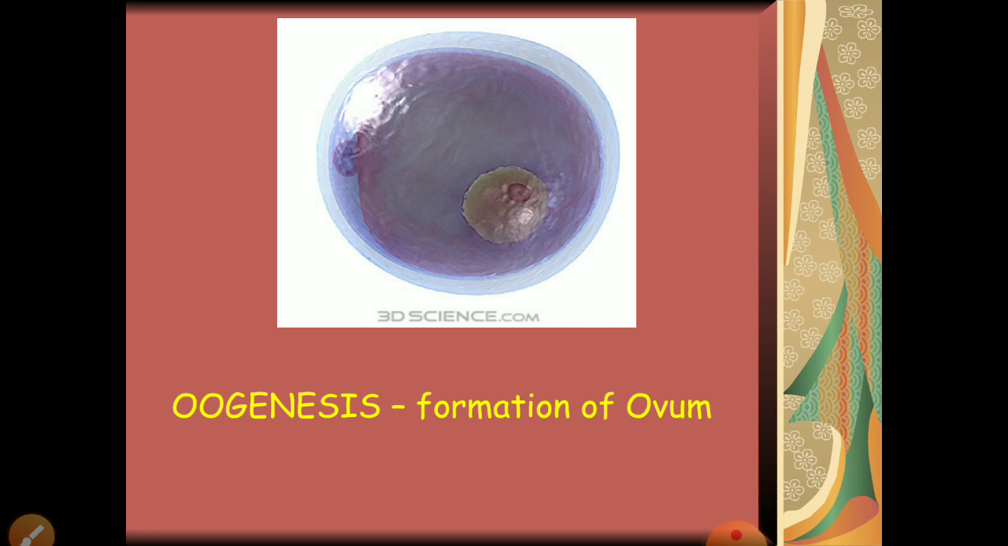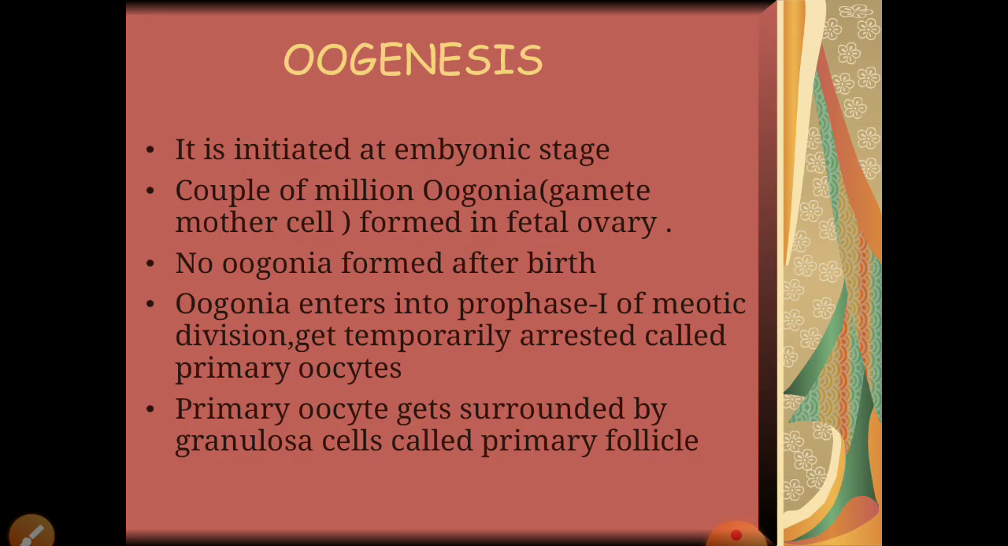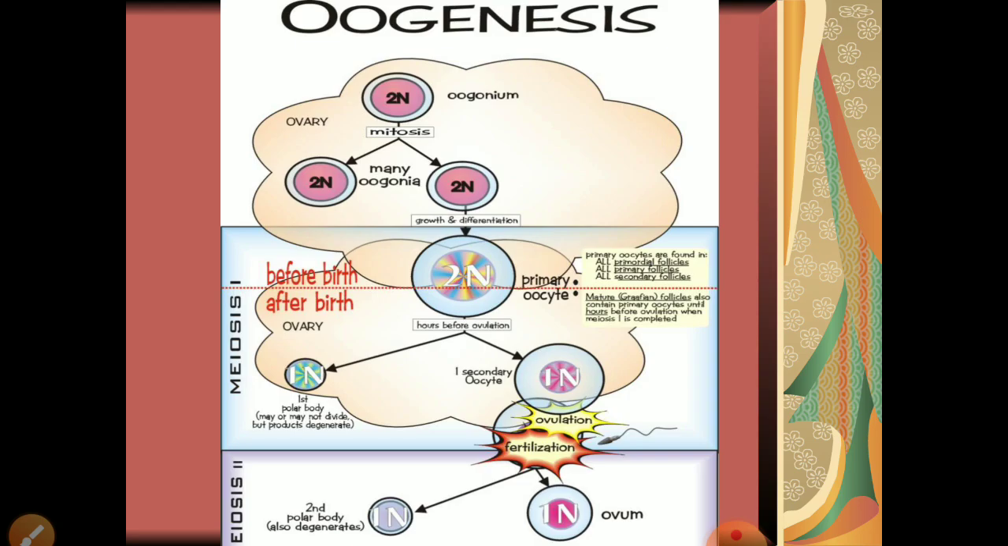Okay, but here the difference is that meiosis 1 is not completed. In primary oocytes, the cell division remains suspended; it stops in prophase 1. So I'm repeating it once again: oogonial cells enter meiosis 1, and then the primary oocyte remains in prophase 1 in an arrested state, or you can say that meiosis 1 stops at prophase 1. Okay, I hope it is clear.